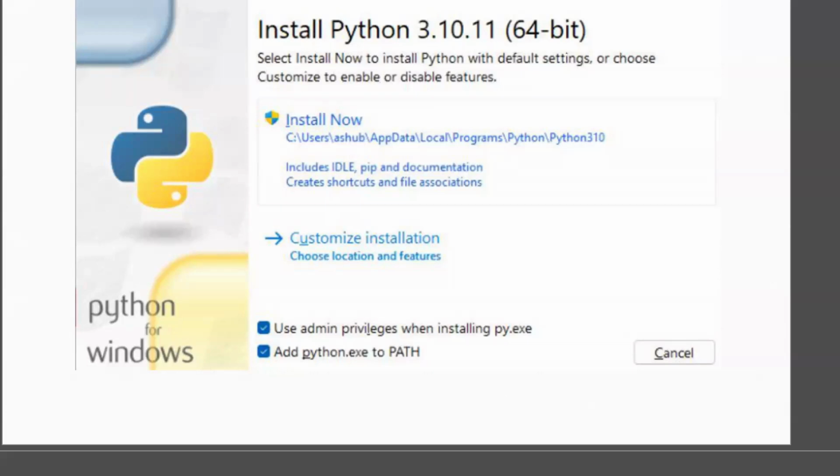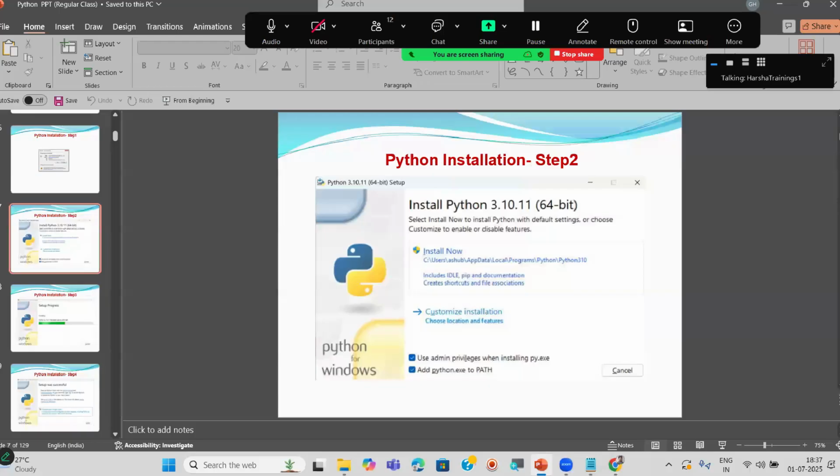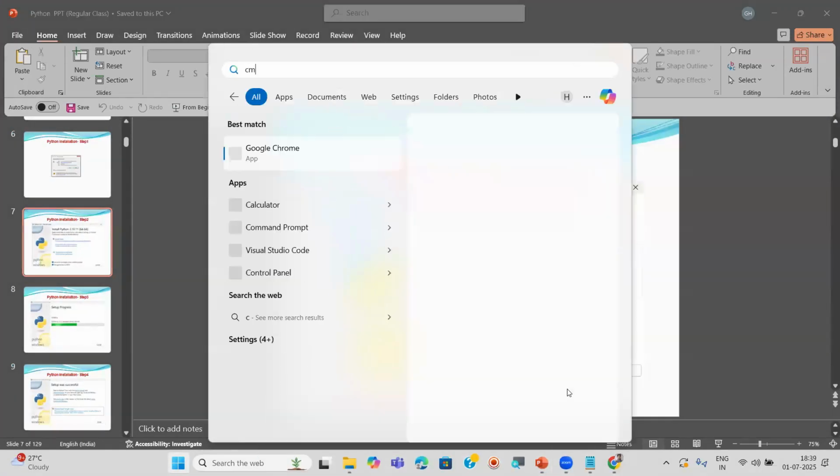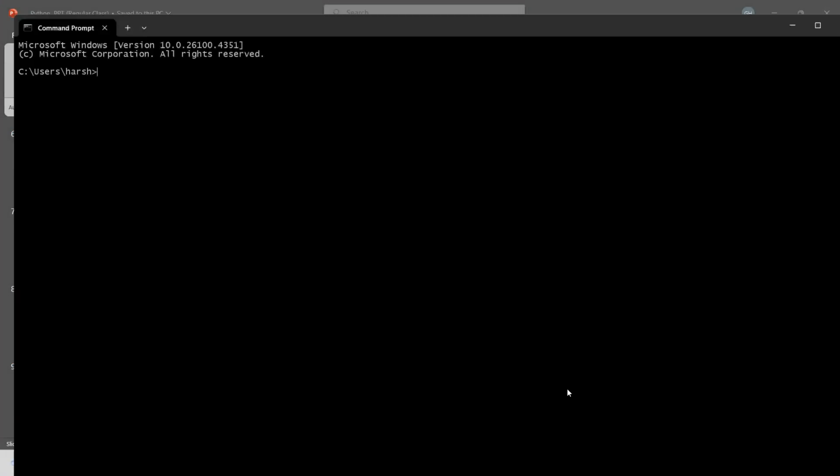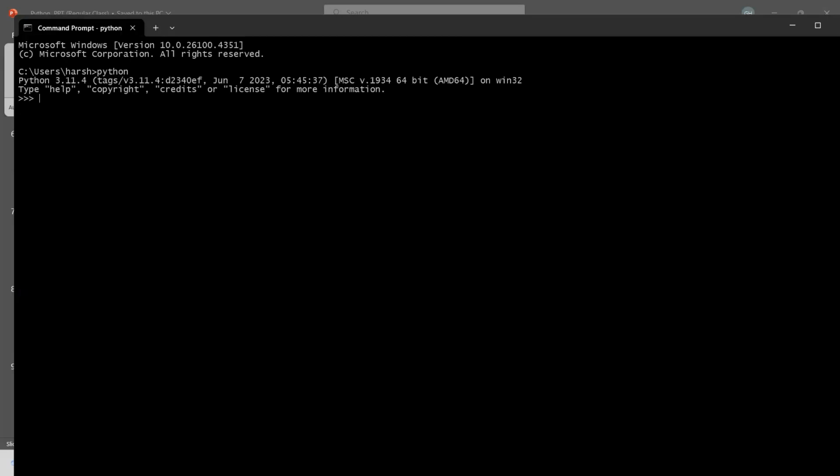Understood, guys? I repeat once again. Second option, why we are choosing this one. After installation of Python, for example, see here, I'll open the command prompt. Already I installed Python in my system and also I set all these things. So if I use Py or Python, you can type anything. Windows is understanding this command and connected to Python here.